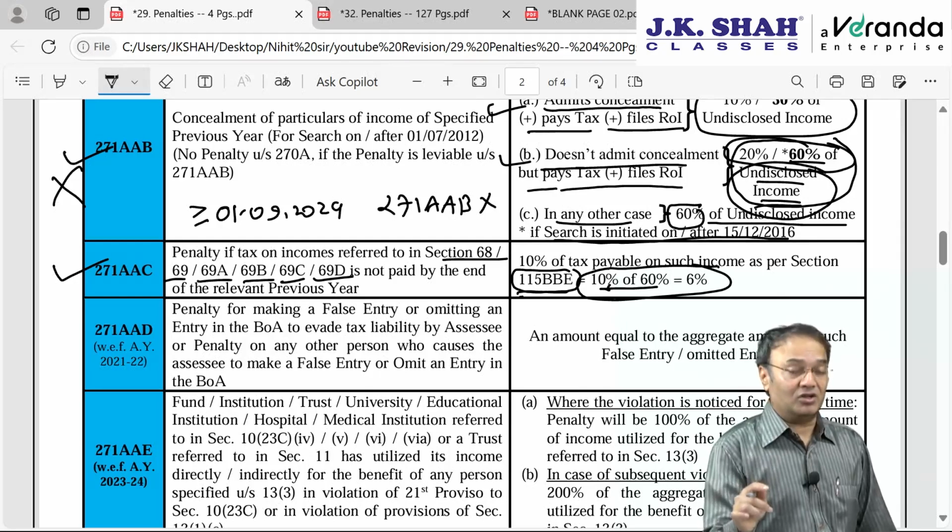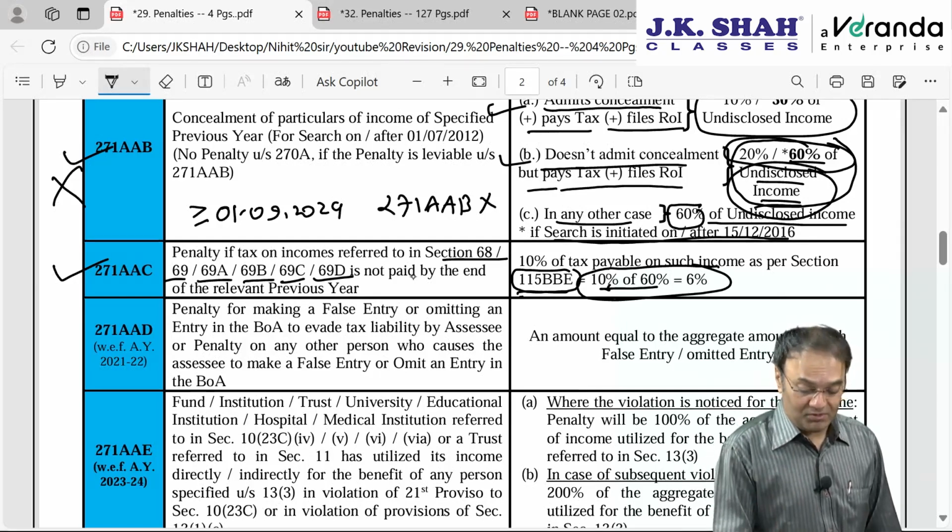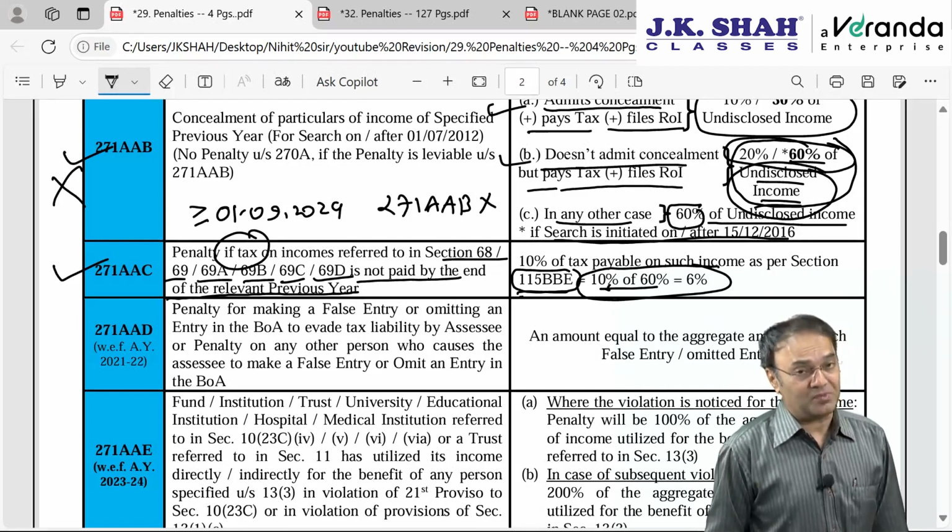he has filed IT return. In IT return he has included such income. If tax is not paid, tax on such income is not paid by the end of the relevant previous year, then only this penalty will be levied.